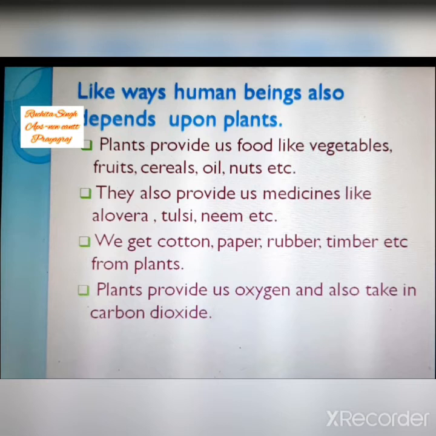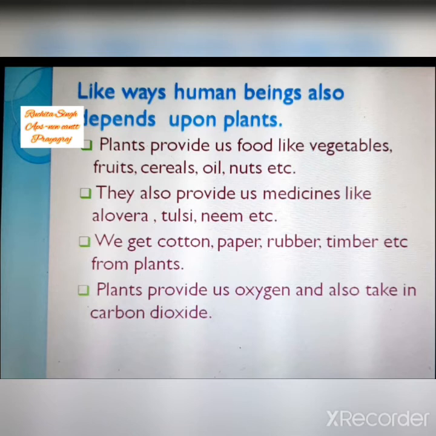Then we get cotton, paper, rubber, timber from plants. These are materials out of which our clothes are made. Then out of paper our books are made. Then out of rubber many things of our daily use are made. Then out of timber also many things of our daily use are made.